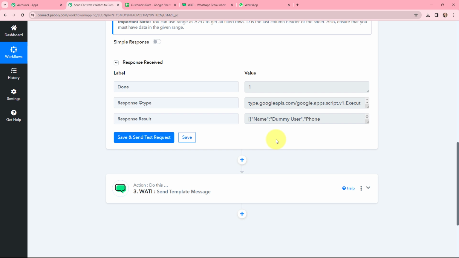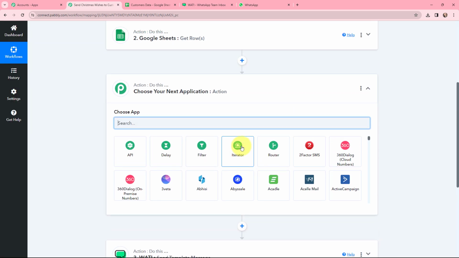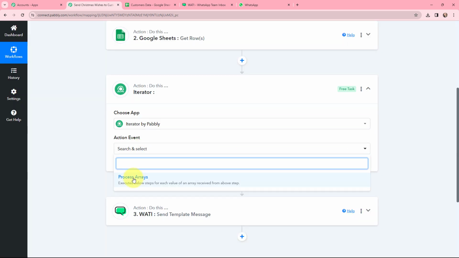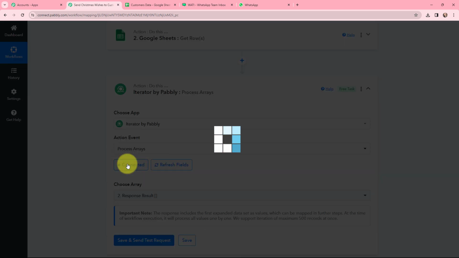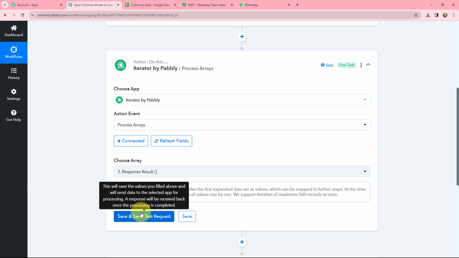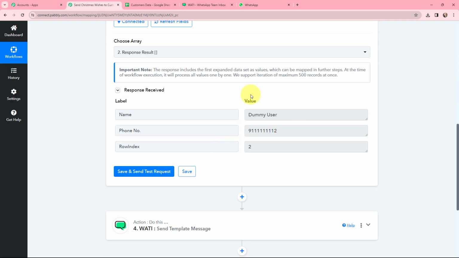Now to get this response in a proper key and value format, over here I'm going to click on this add action step. And here I'm going to use Iterator by Pabbly. By using Iterator by Pabbly, I'm going to process the response that is in array format. Here I'm going to click on connect. And now it has already chosen the response result as the choose array part. Here I'm going to click on save and send test request. So you can see that I have received the response in a proper format.